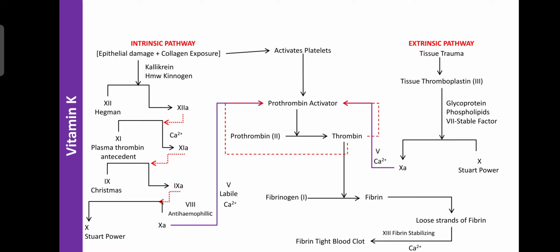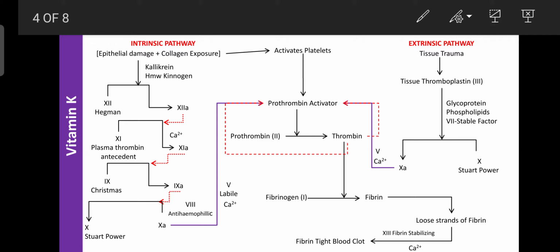That process is known as the extrinsic pathway. Between the intrinsic and extrinsic pathways, some reactions or steps are common, and those steps are known as the common pathway.